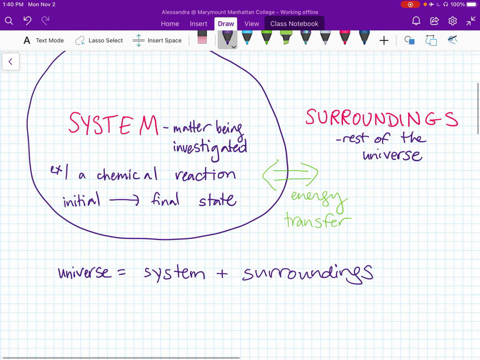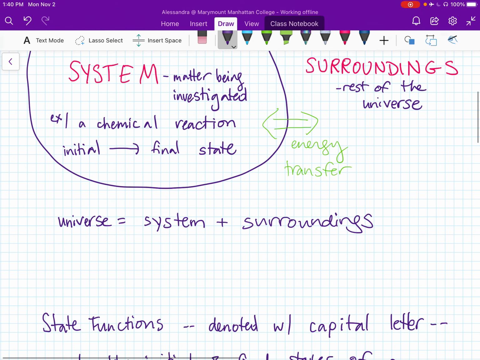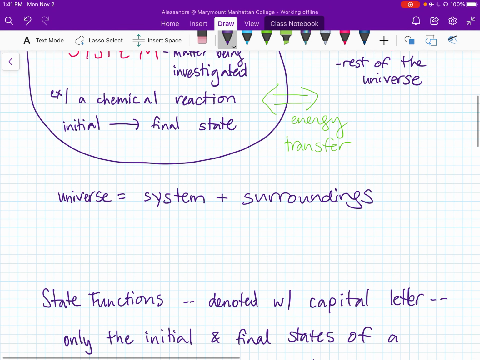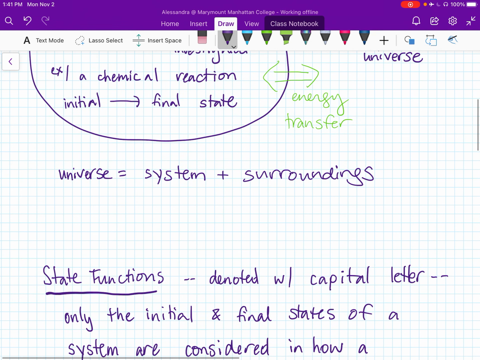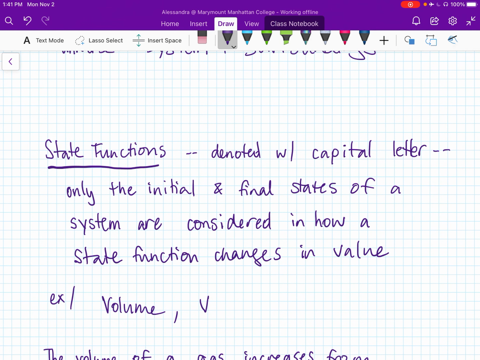So in this chapter and in the future as well, we're going to talk about several thermodynamic state functions. State functions are always denoted with a capital letter. They refer to properties for which only the initial and final states are considered when we think about how that state function changes in value.